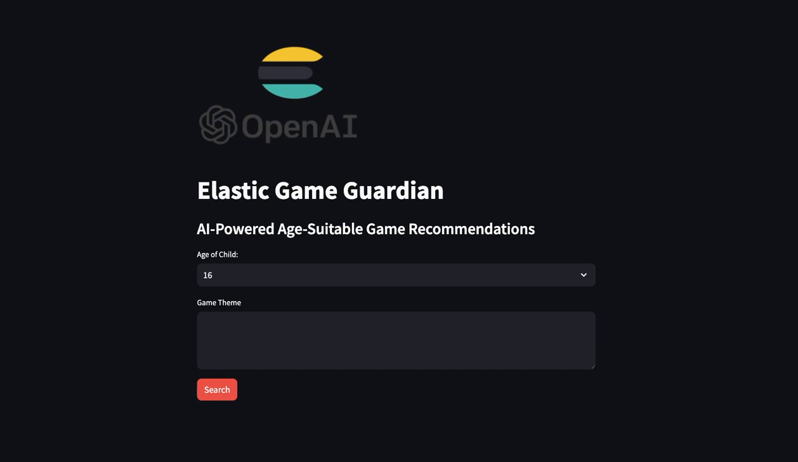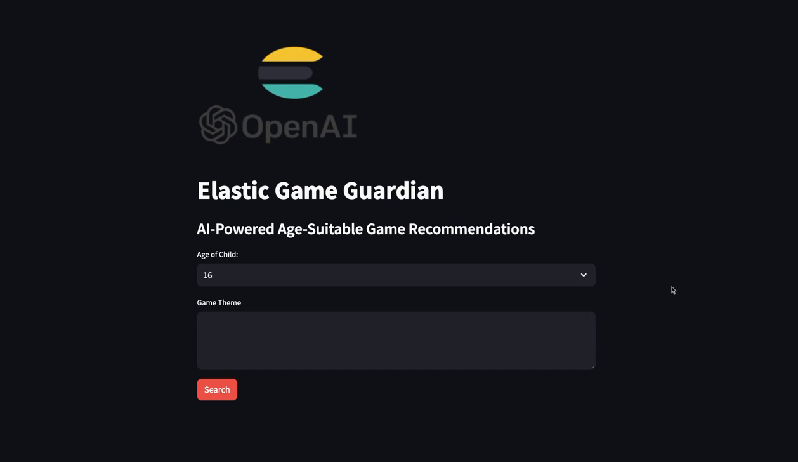So I'm using this application, basically Elastic Vector Search and Azure OpenAI integration, to determine the appropriateness of the results or the games that are returned from Elastic. So let's get to it.